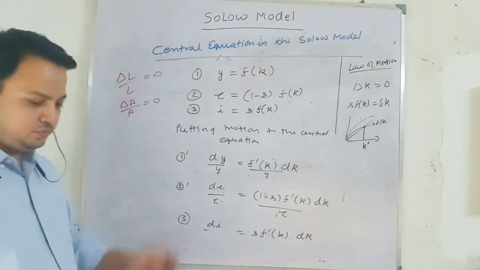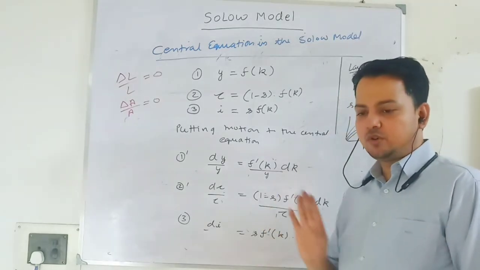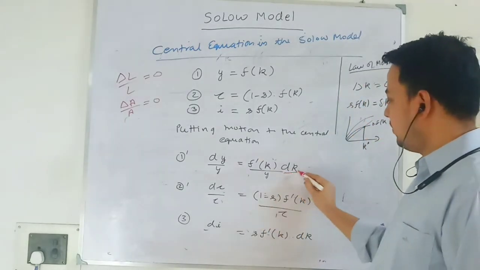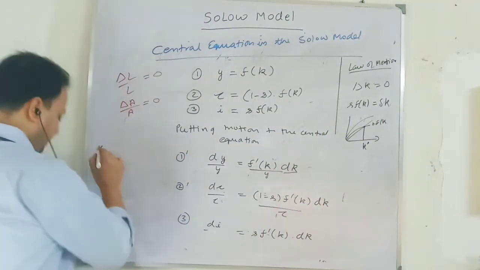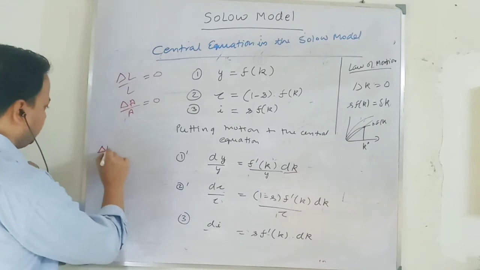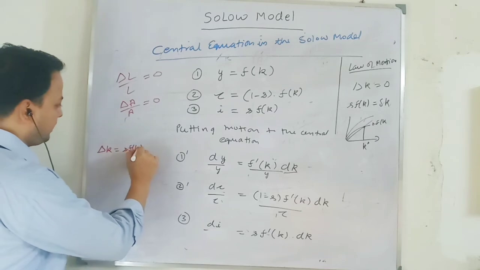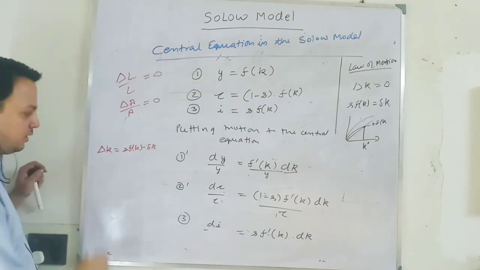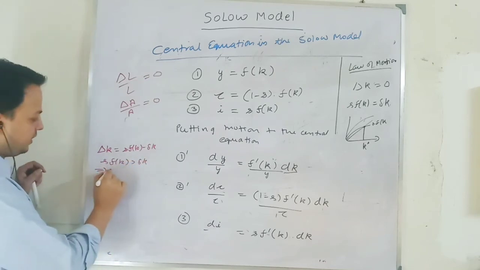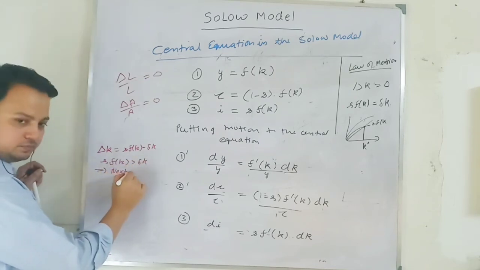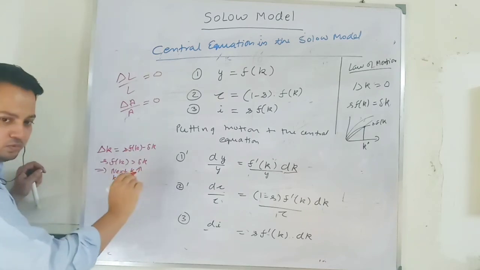Now at steady state, investment per worker equals depreciation per worker, so dk will be equal to 0. For those who are wondering, if you remember, our growth equation for the capital stock is s f(k) minus delta k. When investment per worker is greater than depreciation per worker, next period there will be an addition to the capital stock, say at K1, and from K1 we move to K star.